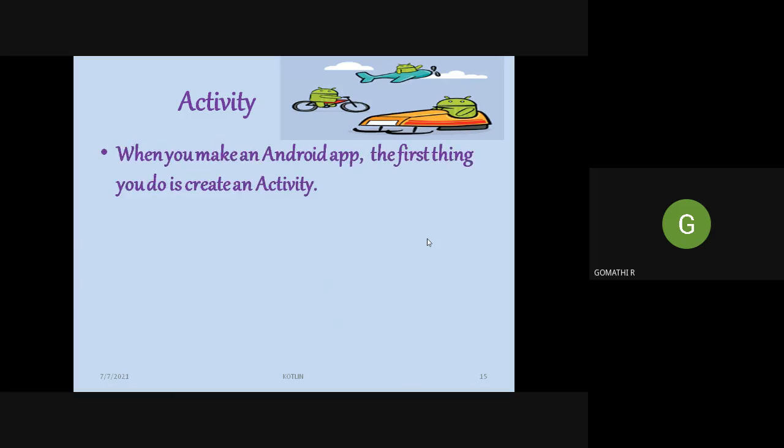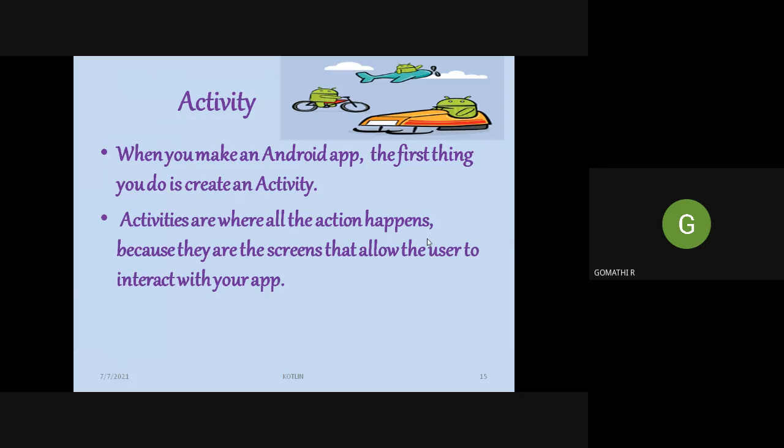So what is an activity? As I said, whenever you want to create or develop an Android app, the first thing you have to create is an activity. An activity is a place where all the actions happen for your application. You will have some ideas about what your application should do, and based on those ideas you will be designing your application. The activity is a base for that.